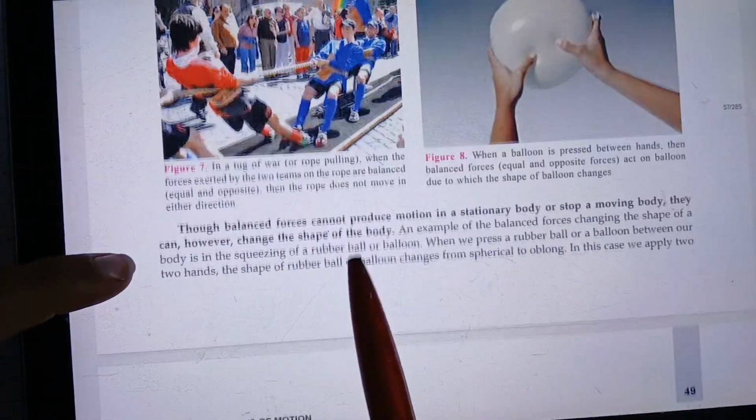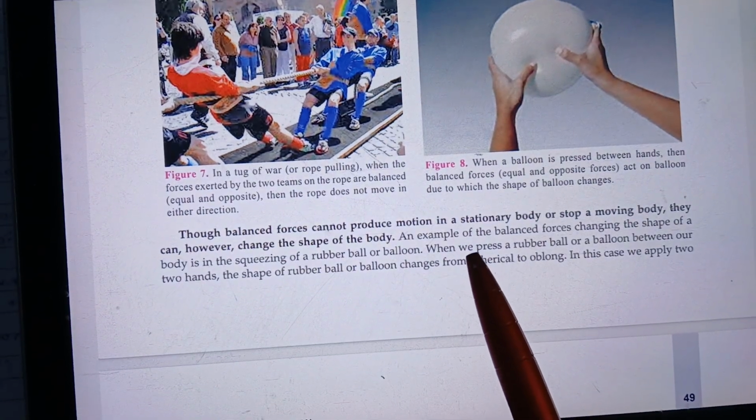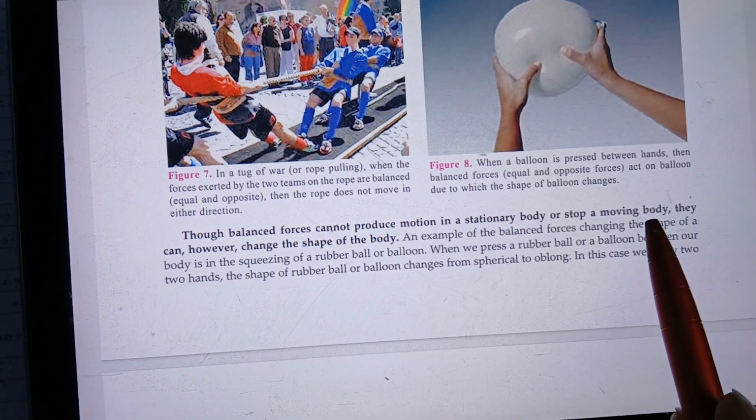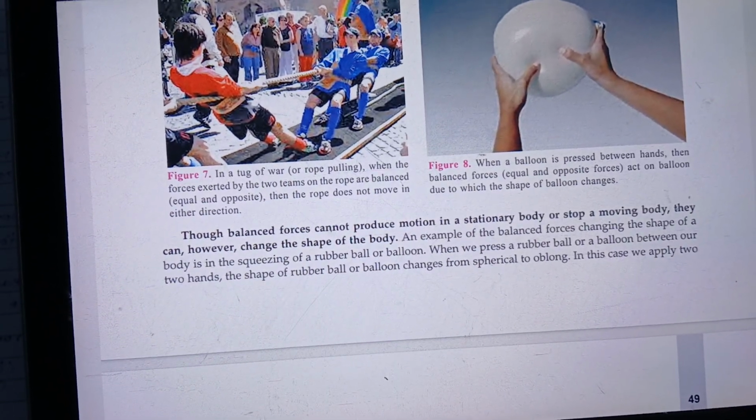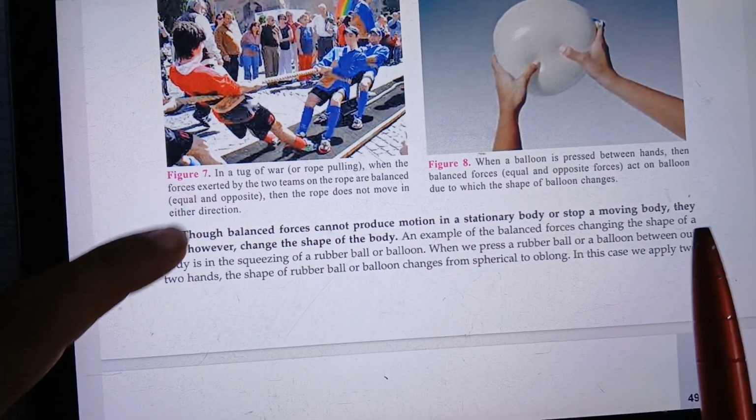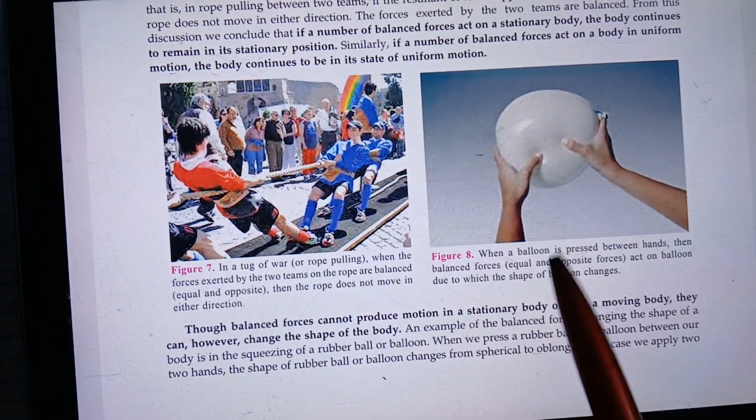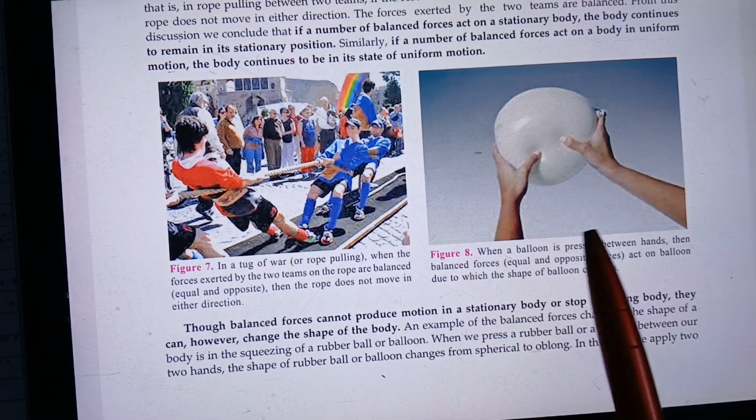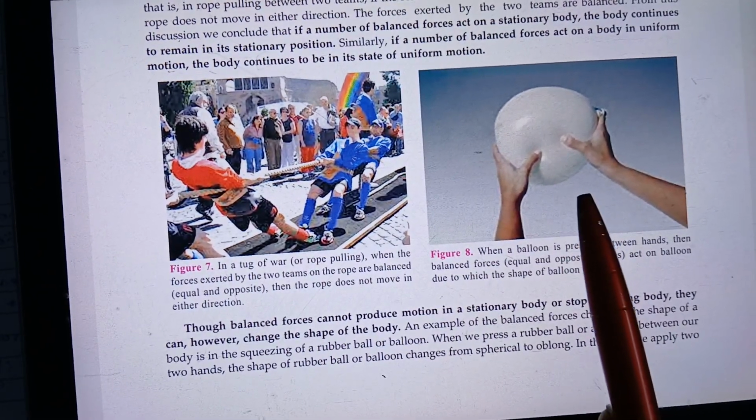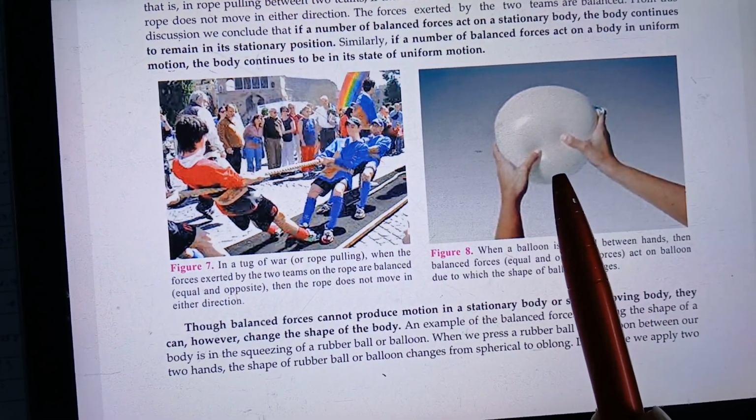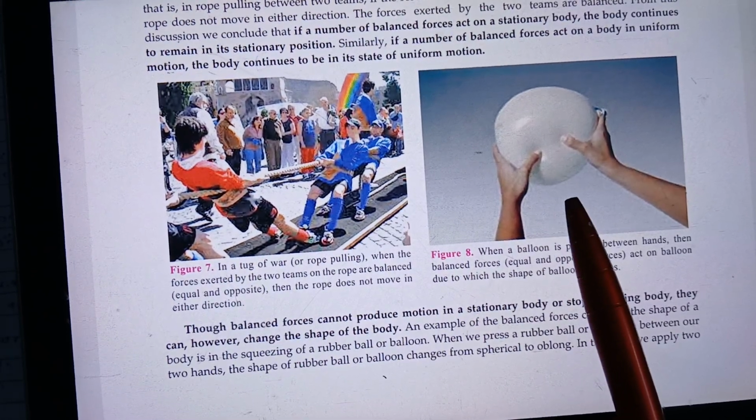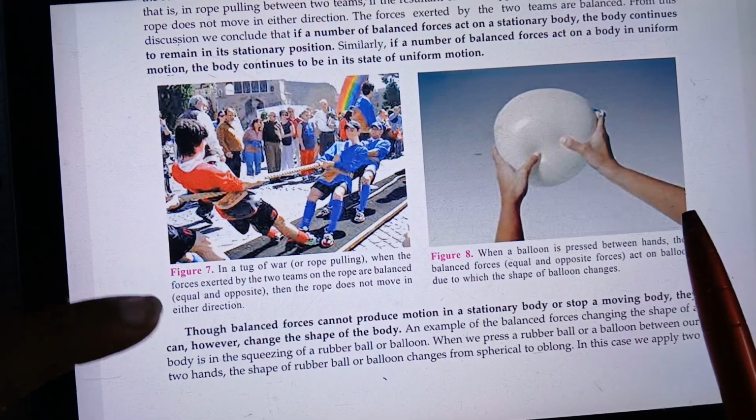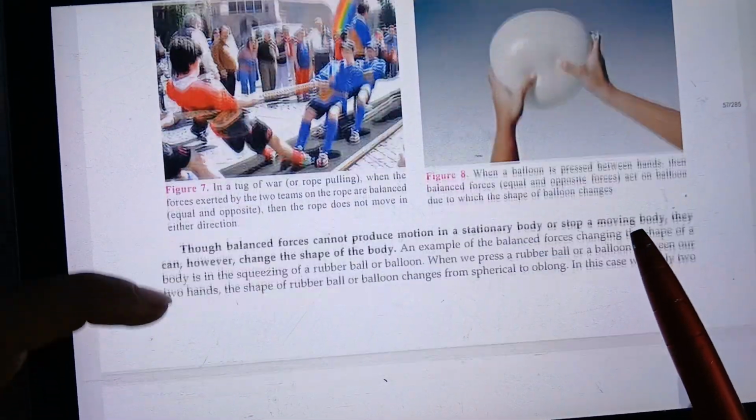So balanced forces cannot produce motion in a stationary body or stop a moving body. They can, however, change the shape of the body. Actually, when we apply some pressure on a balloon with our two fingers, the equal forces will not move the balloon but can change the shape of the balloon from its spherical shape to an oblong shape.